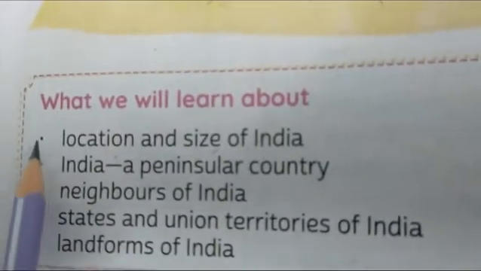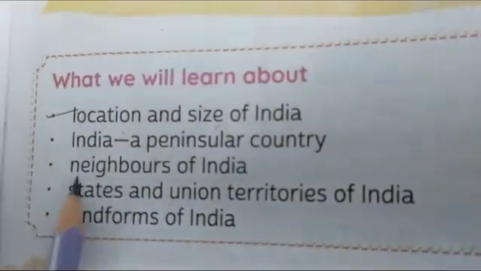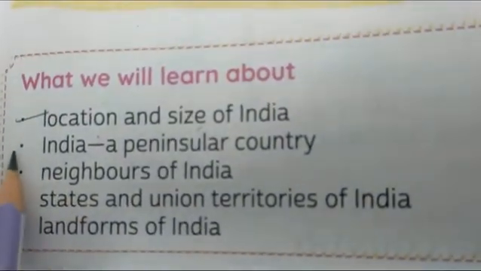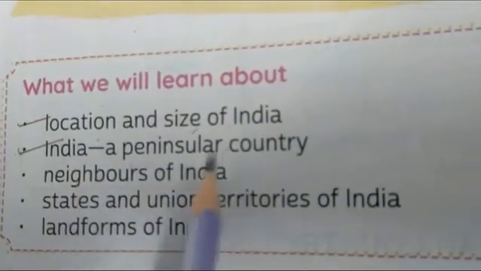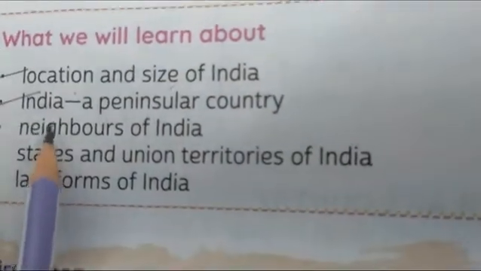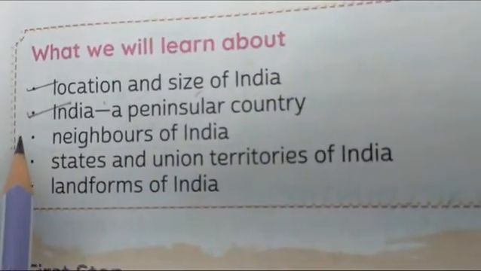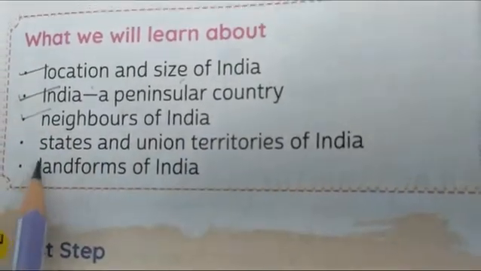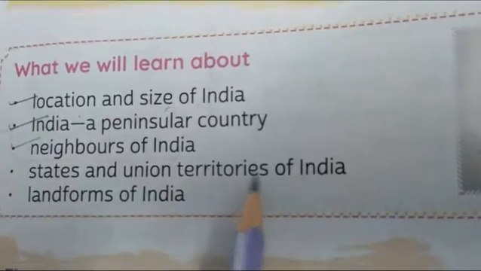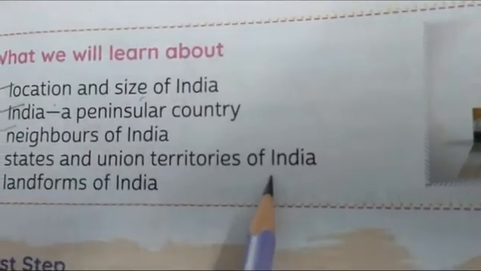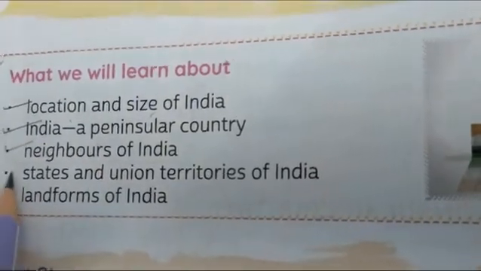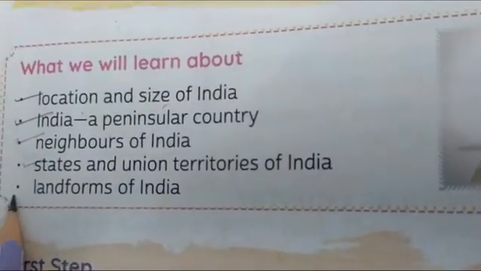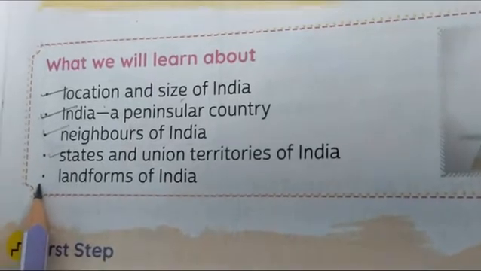The first one is location and size of India. Where is our country located? कहाँ है, किस place में? Next, India, a peninsular country. India, which type of country it is? And the third point, who are the neighbors of India? Who are our neighboring countries? क्या क्या है? Next, how many states and union territories are there in India? So states and union territories of our country. And the last one is landforms of India. How many types of landforms are found in India?